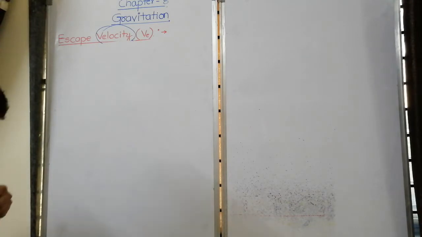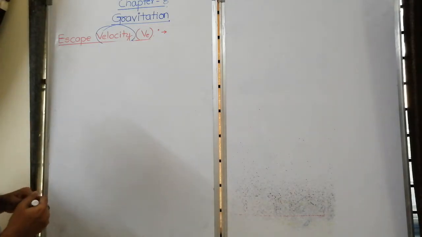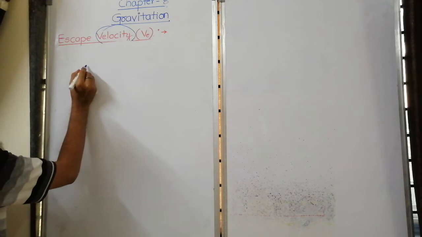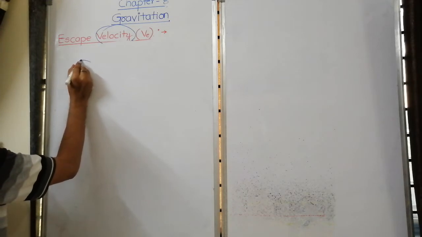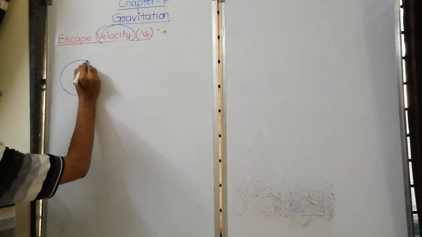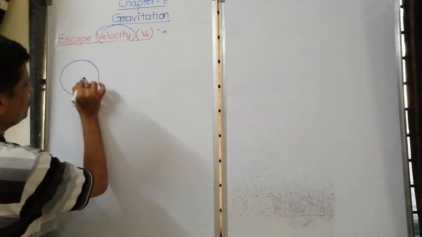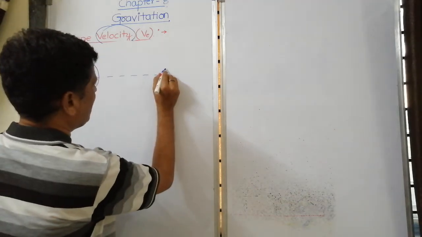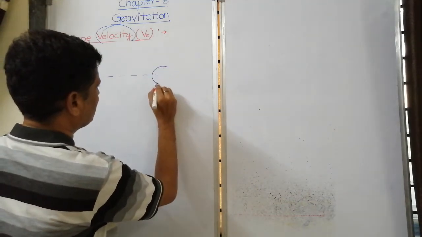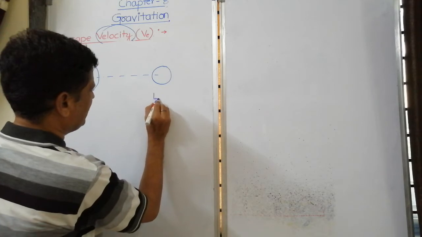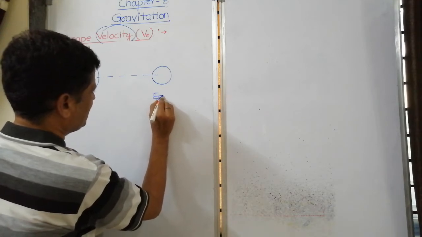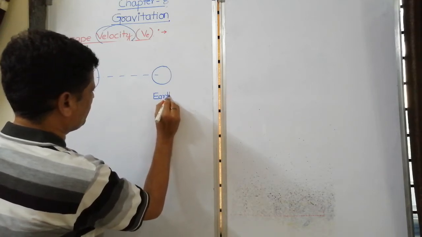Next JEE question. Suppose, imagine here is a sun, it's a line joining the sun, and say this is the earth. This is a previously appeared JEE Advanced question.